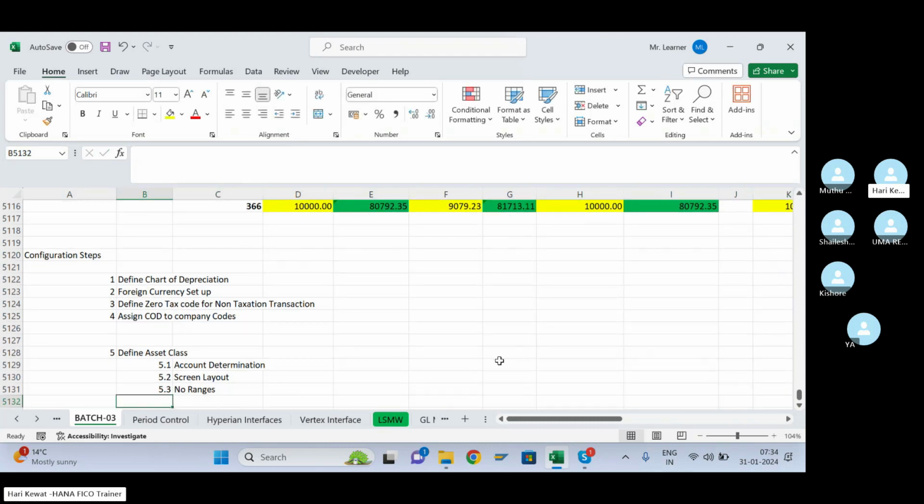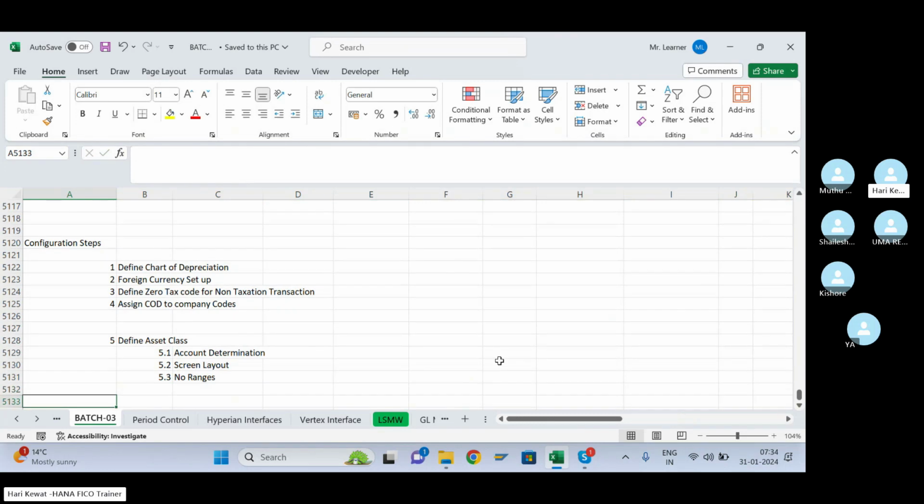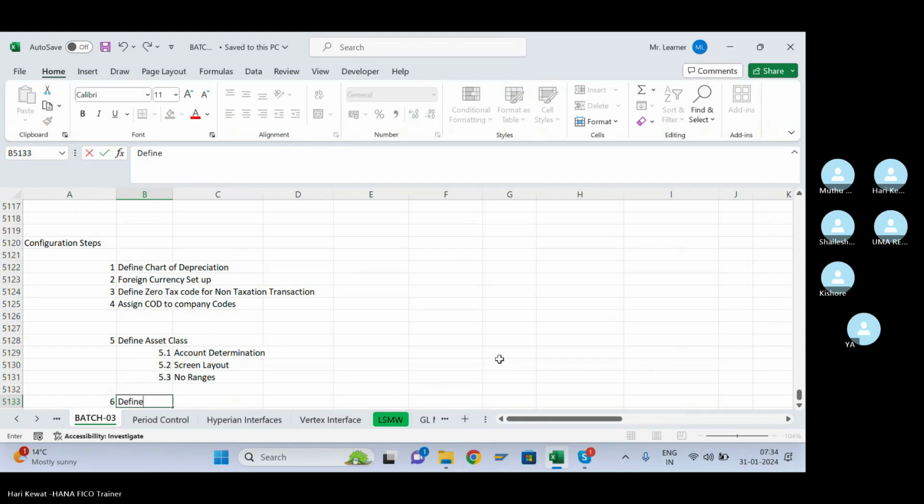This is what we define. Then the sixth step, we defined the screen layout for depreciation area.